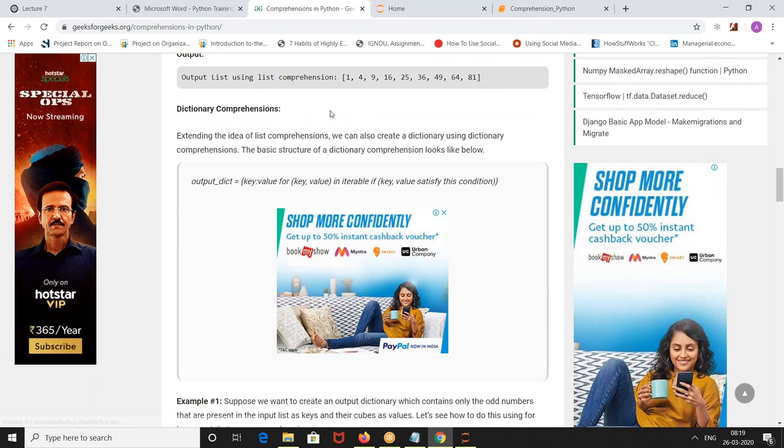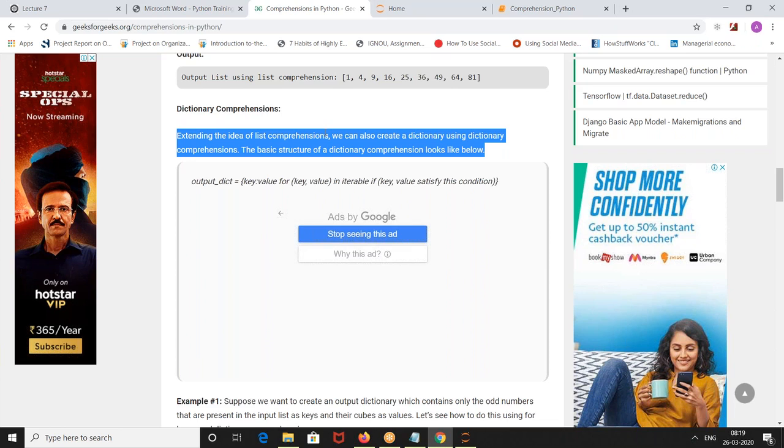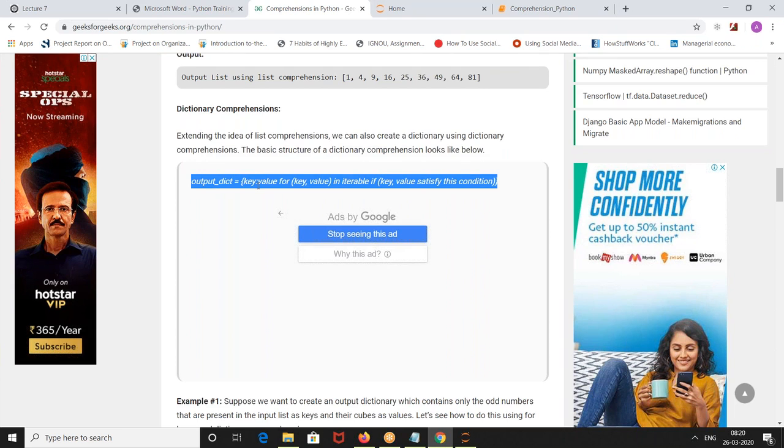Okay. You can do this to dictionary, set and tuple also. Let's see this one. Extending the idea of list comprehensions, we can also create a dictionary using dictionary comprehension. The basic structure of the dictionary comprehension looks like this one. Output dict is equal to key: value for key, value in iterable if key, value satisfies this condition.